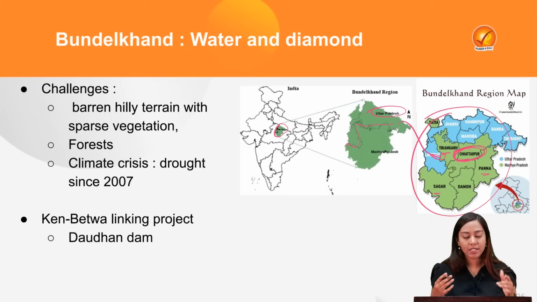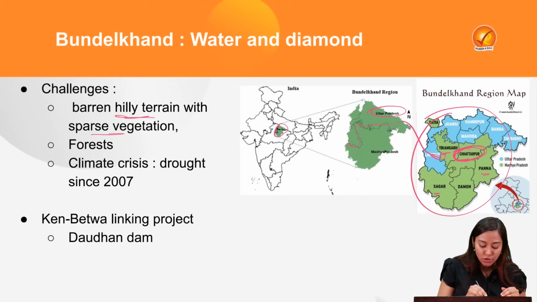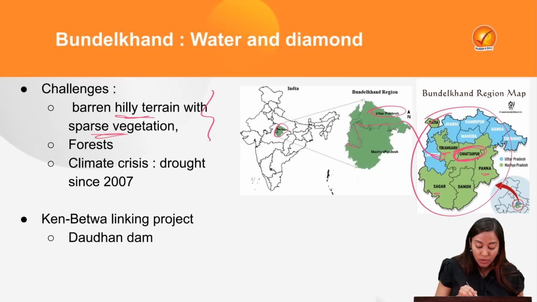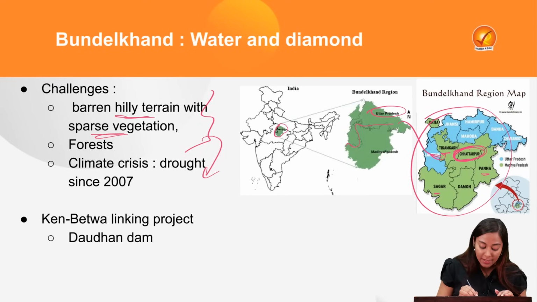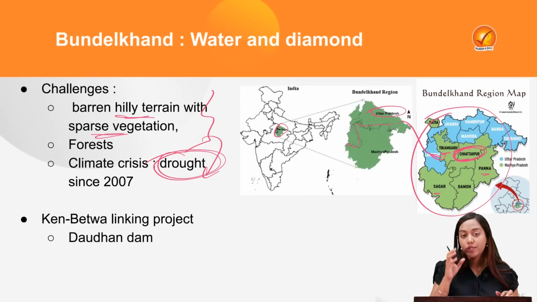There are multiple challenges. First of all is the kind of terrain. The terrain is very hilly and has sparse vegetation because of the climatic conditions. It gets even worse with the growing climate change. As a result, the climate crisis has caused a lessening of rainfall, and from 2007, the Bundelkhand region is going through one of the worst droughts seen in any part of the country.